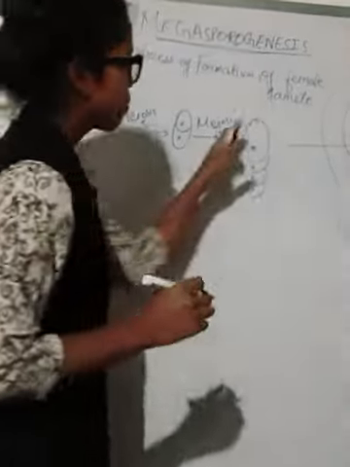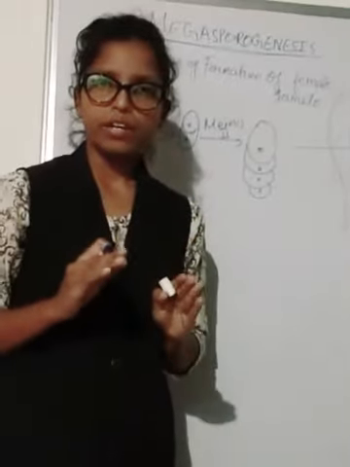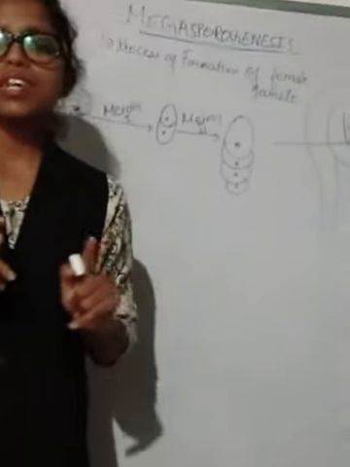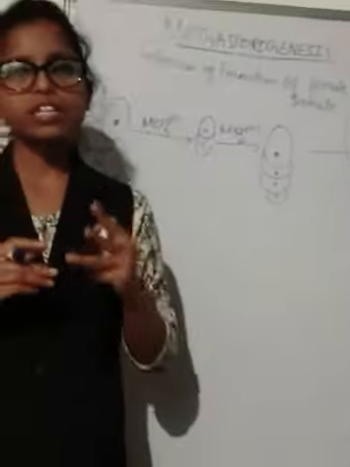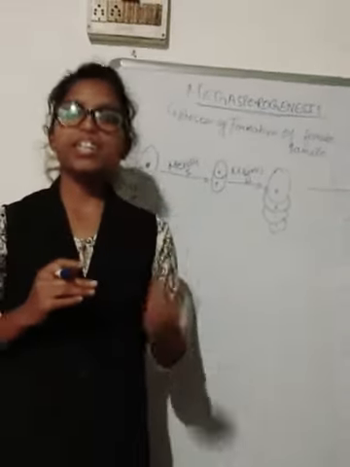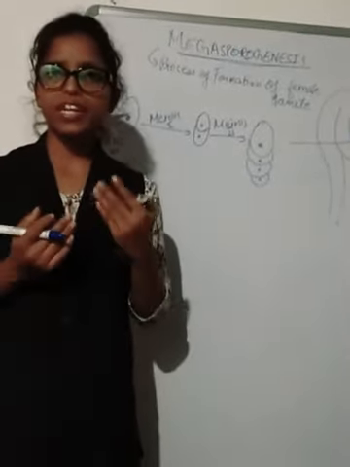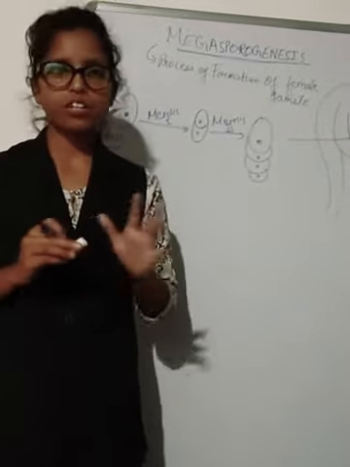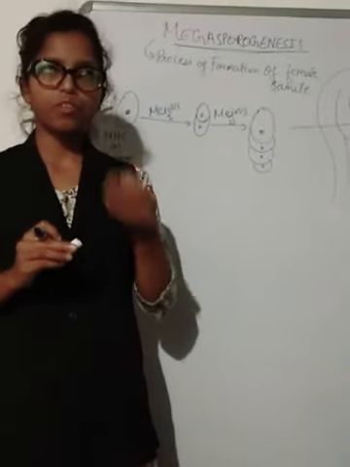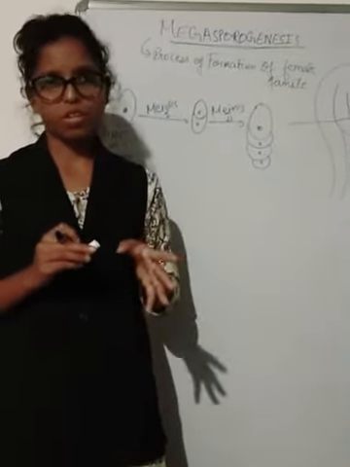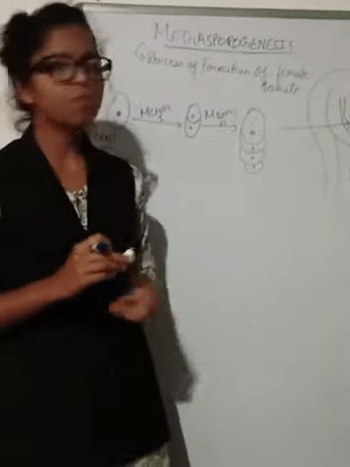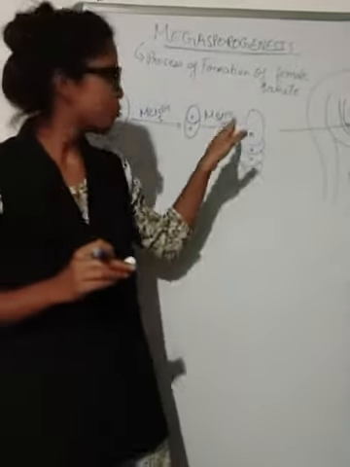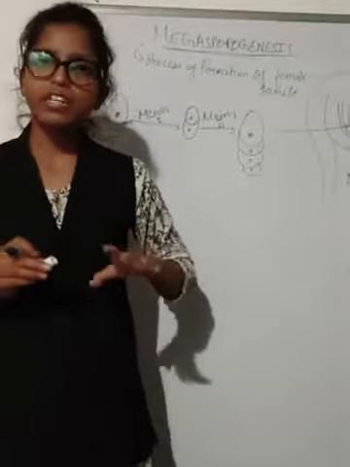Out of the 4 cells formed, only 1 cell is functioning and the other 3 degenerate. They don't function, they degenerate. Degenerate means they will get finished up, or we can say they will not function. So only 1 cell is a functional cell and the other 3 will degenerate.